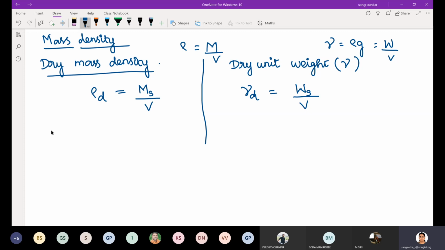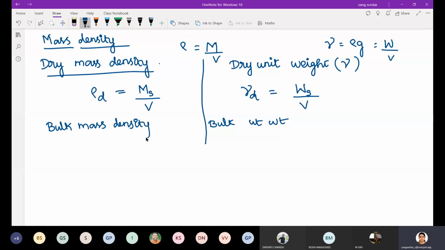Now we'll see bulk mass density, and here bulk unit weight.